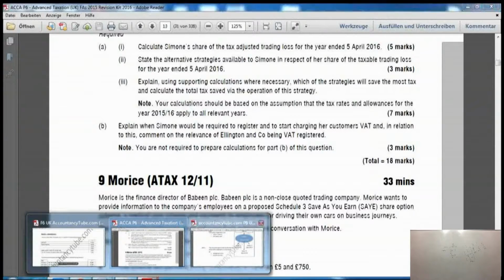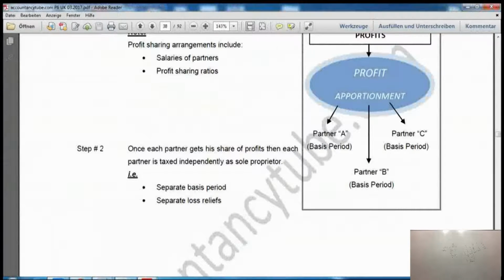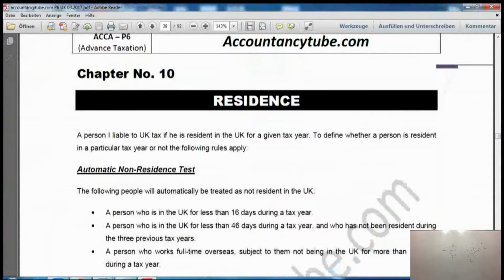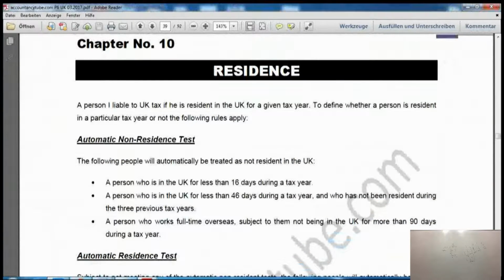Right? Now if we move back to our notes, and if we come to our topic, which is today's topic, UK residents, right? Now, as I said to you earlier, we have been calculating tax and studying tax for quite a long time now, and it is our last chapter before we move to capital gains tax, which is our second topic. Right now, this is our last topic as far as income tax is concerned.